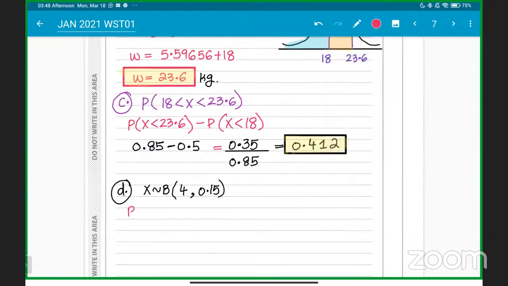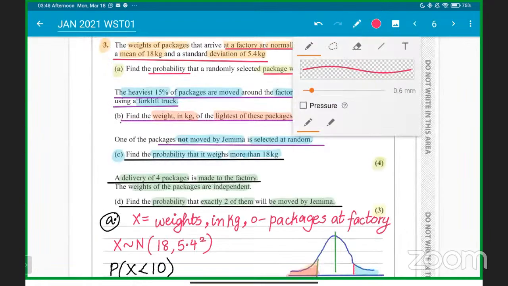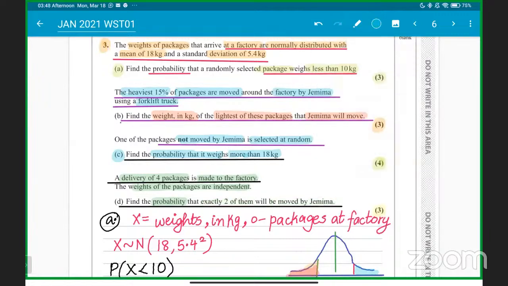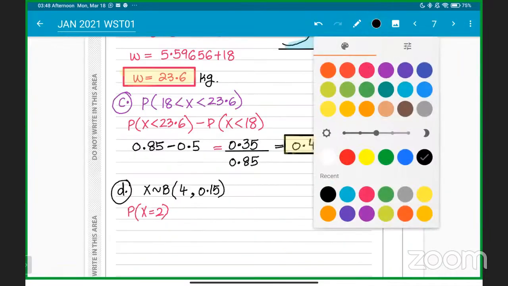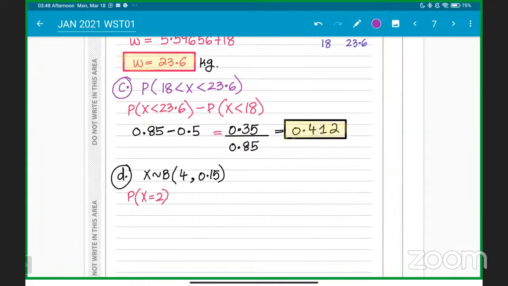And you have to find the probability of X exactly 2. Make sure you follow the wording carefully: it will be the probability of X is exactly 2 of them. So the probability of X equals 2 will be the case here. It will be 4C2 into 0.85 squared into 0.15 squared. That will be the case: 4C2 into 0.85 squared, the probability of failure, and 0.15 squared, the probability of success. Getting it, guys?